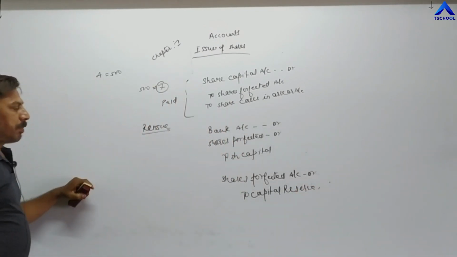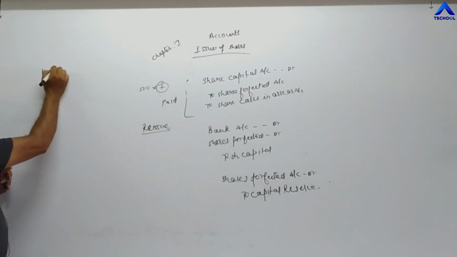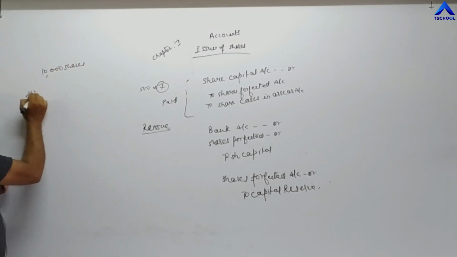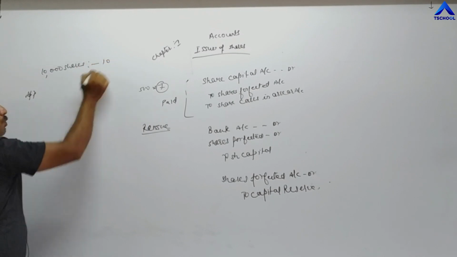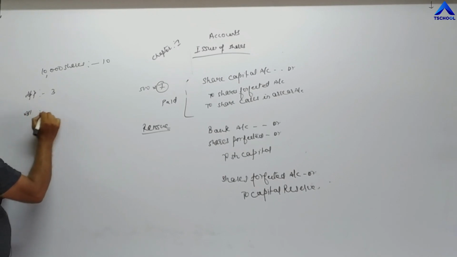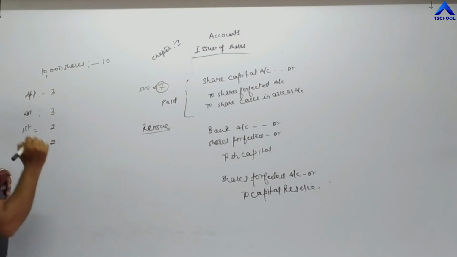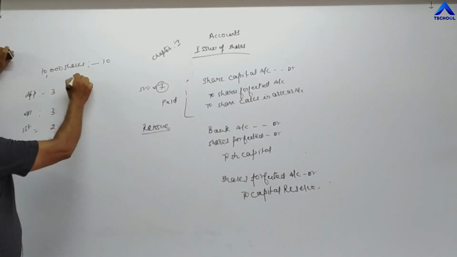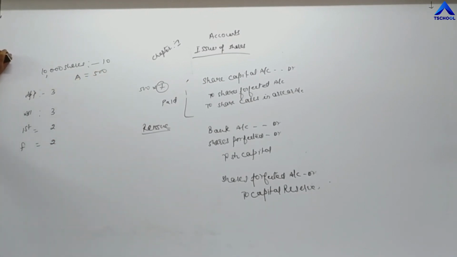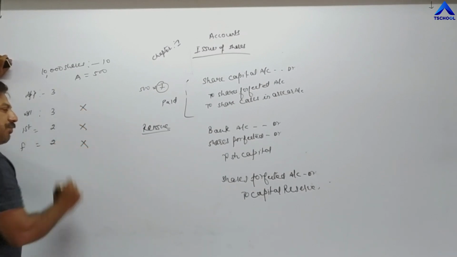From one example, I am trying to explain all the entries. For example, the company has issued 10,000 shares, and the face value of a share is 10 rupees. They are demanding application of 3 rupees, then allotment suppose 3 rupees, first call 2 rupees, final call 2 rupees. One shareholder A, who has purchased 500 shares, has not paid allotment, first call, and then final call.